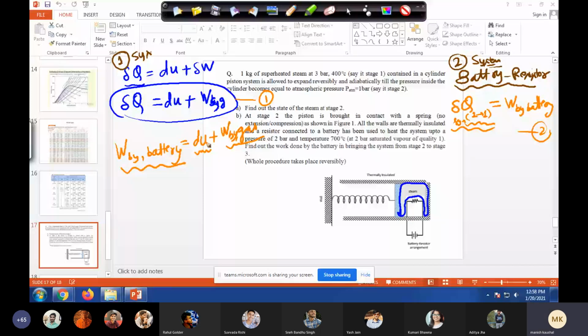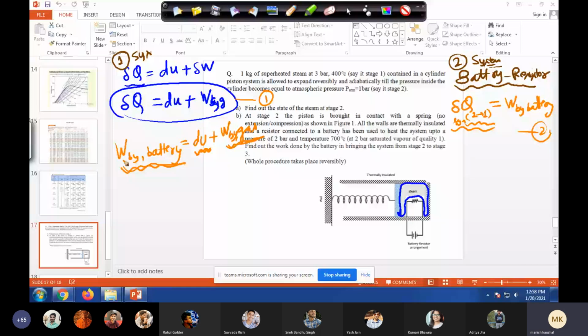So whether minus here or not, that we'll see later. What we came to know, at least we are sure about this, that we have to calculate dU and work done by gas. And if we can calculate these two quantities, we know our answer. And then sign, of course, we can always manage that, how we want to interpret. Whether battery is part of the system or you exclude it, all these things.